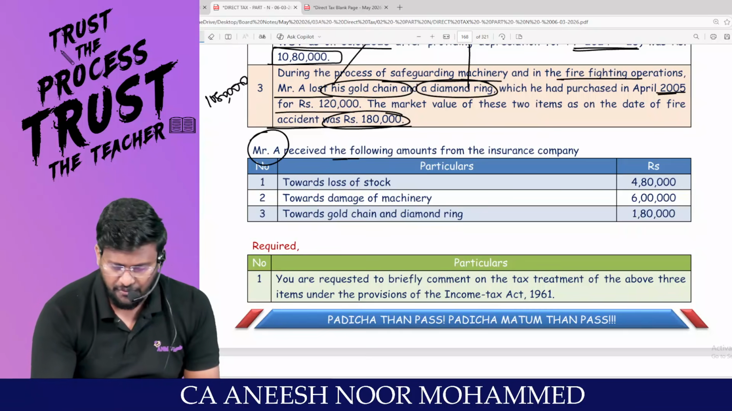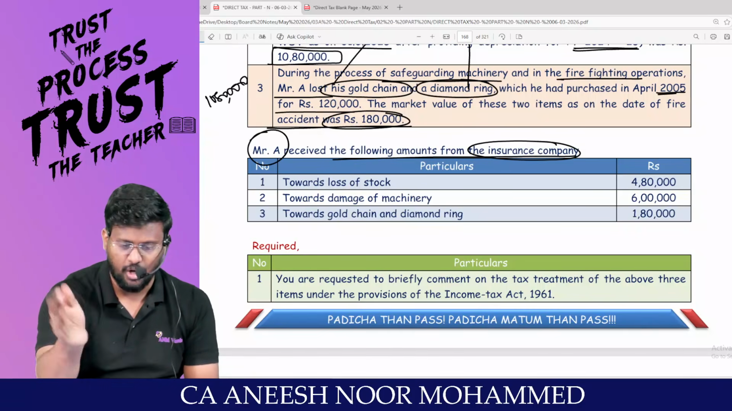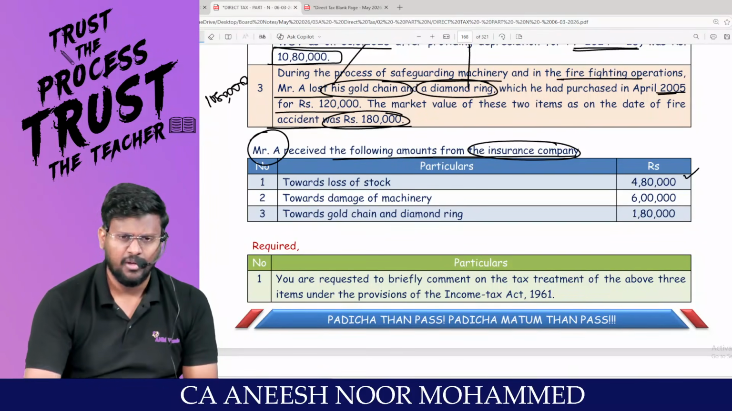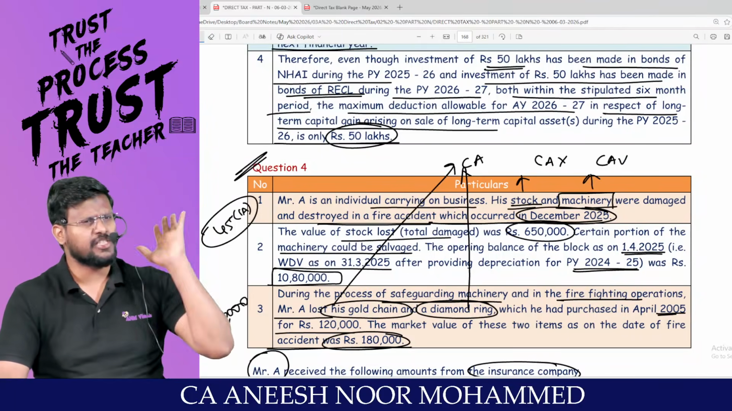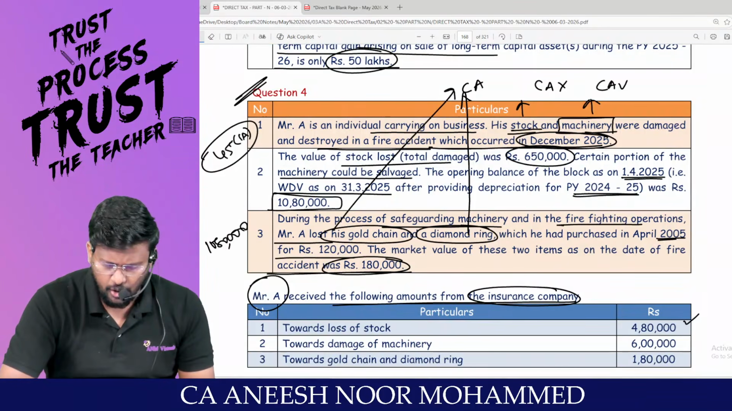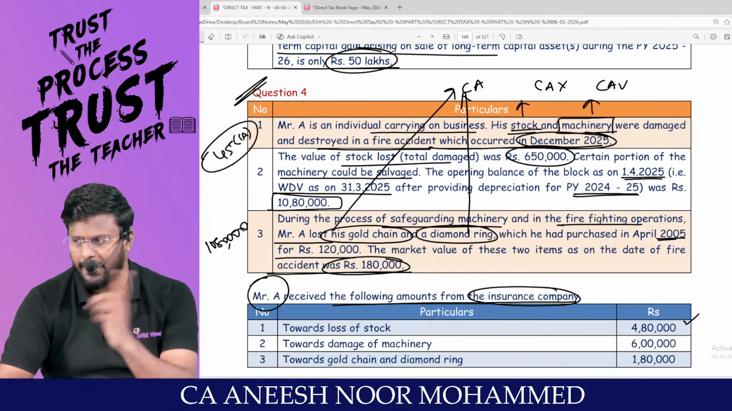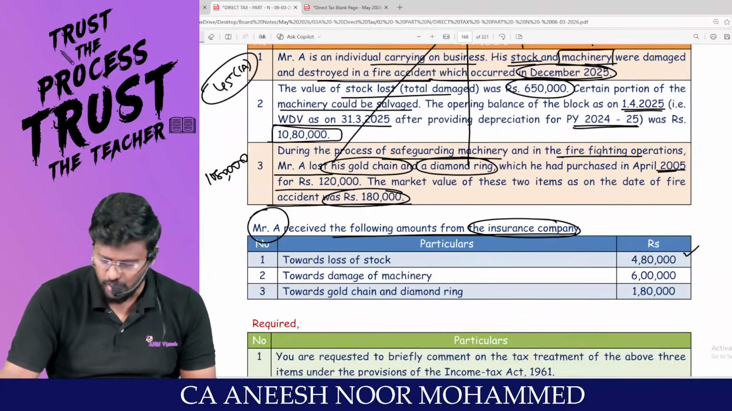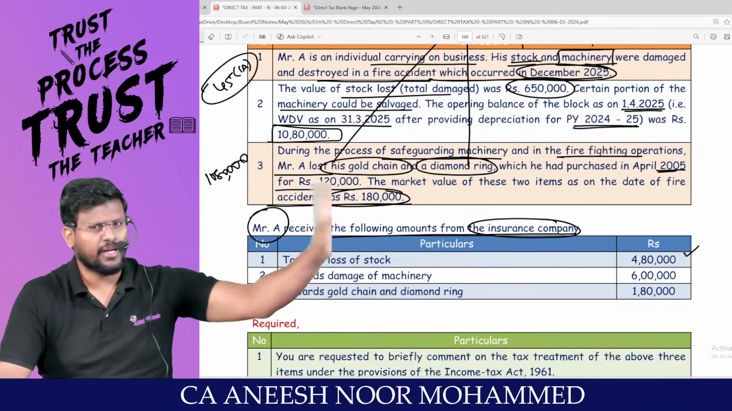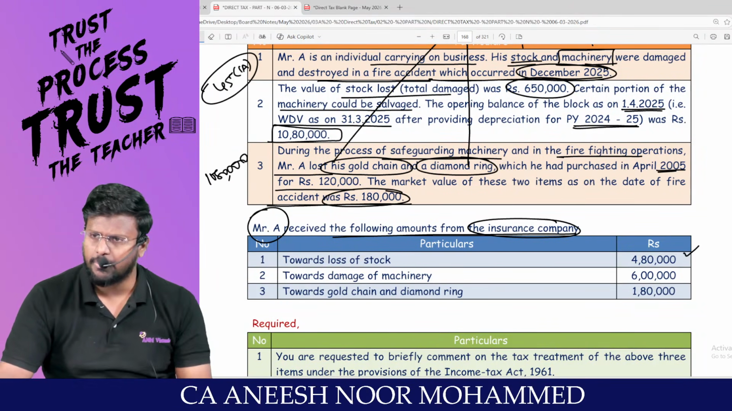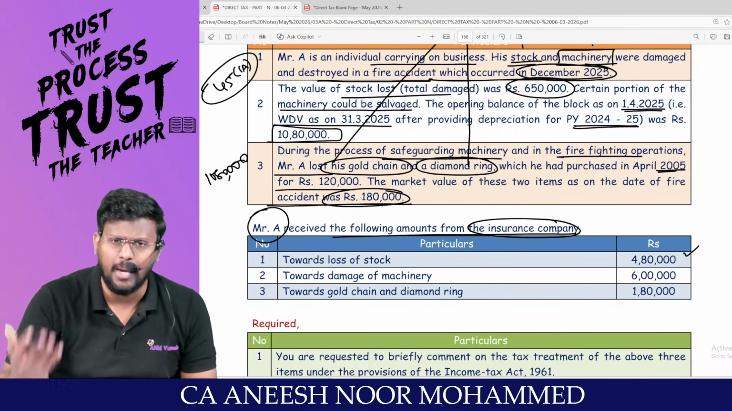Mr. A received the following amount from the insurance company. Insurance company compensated for loss of stock. Stock is a pure PGBP item, right? How much stock was lost? 6,50,000. Debit 6,50,000 in the P&L. How much did the insurance company give? Credit 4,80,000 in the P&L. Net loss will ultimately be debited in the P&L. Nothing to do with the capital gain chapter.